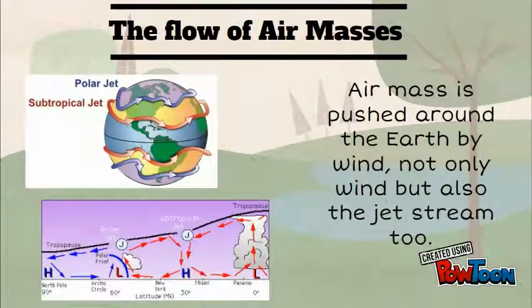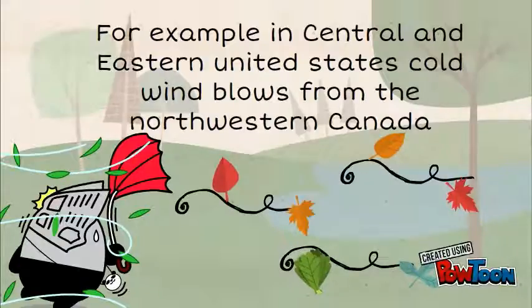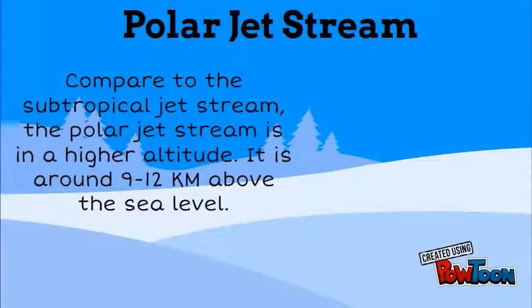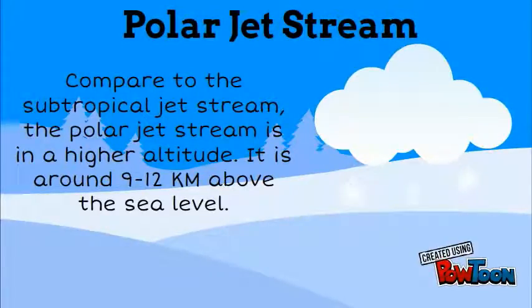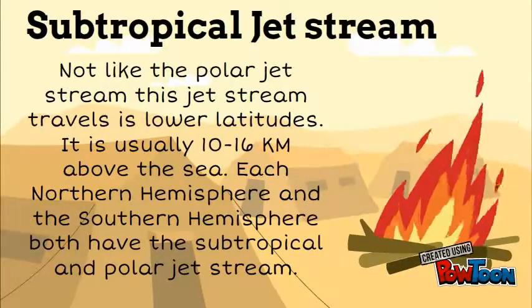The flow of air masses. Air masses are pushed around the Earth by the wind. Not only the wind, but also the jet stream too. For example, in central and eastern United States, cold wind blows from northwestern Canada. The polar jet stream. Compared to the subtropical jet stream, the polar jet stream is at a higher altitude. It is around 9 to 12 kilometers above sea level.